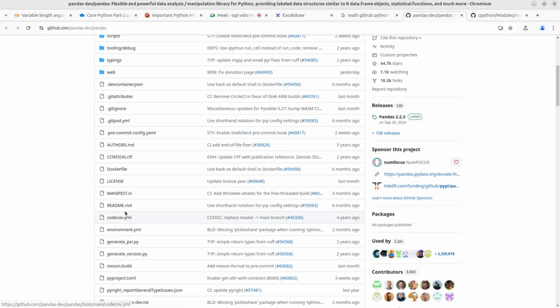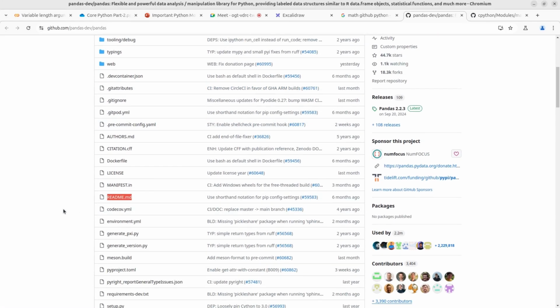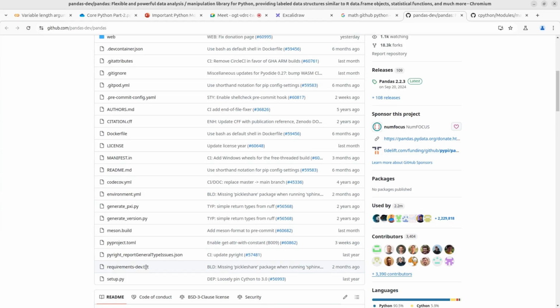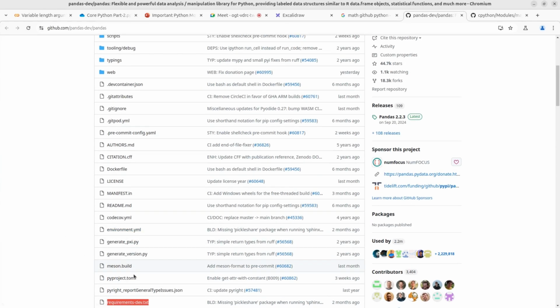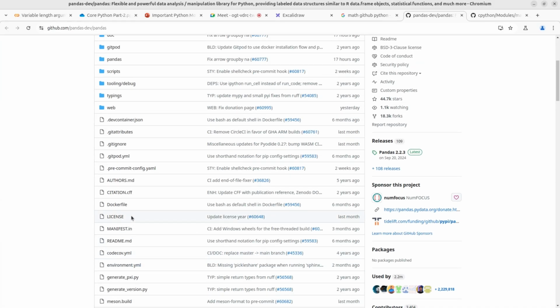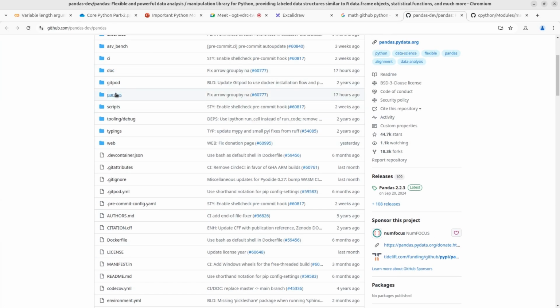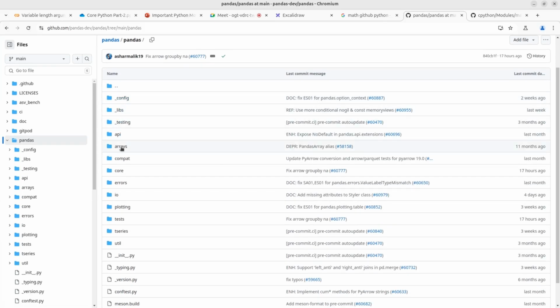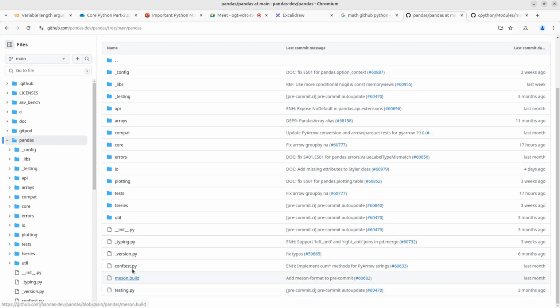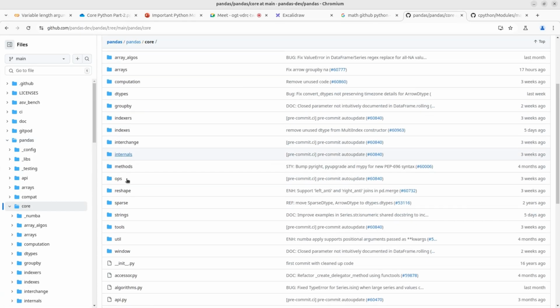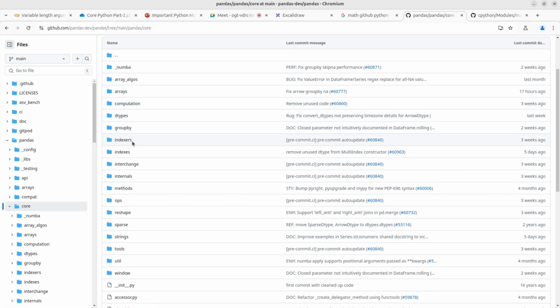Then you can see readme, requirements-dev.txt, other YAML files, and other folders also. In this folder you can see some other sub packages and other modules also. You can see this core, pandas.core.frame.